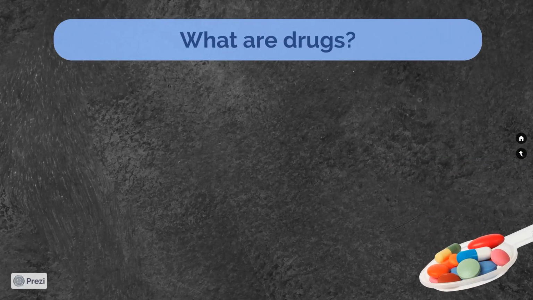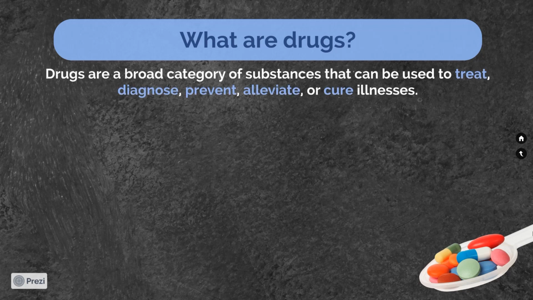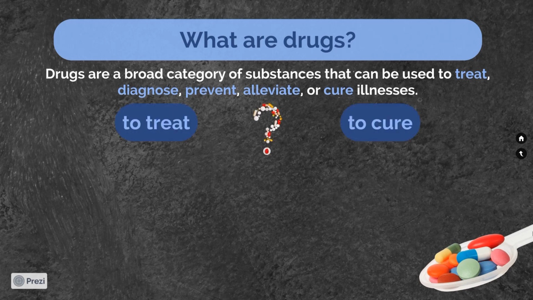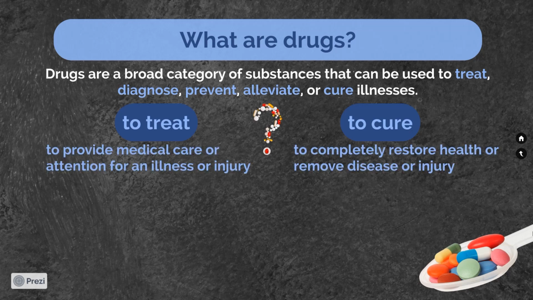So what are drugs? Drugs are a broad category of substances that can be used to treat, diagnose, prevent, alleviate, or cure illnesses. And here we have some tricky words, to treat and to cure. What's the difference? To treat, лікувати, means to provide medical care or attention for an illness or injury, while to cure, вилікувати, means to completely restore health or remove disease or injury.